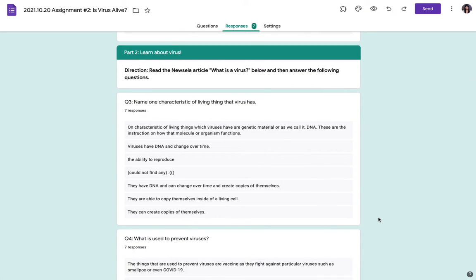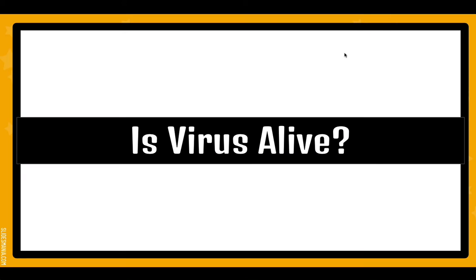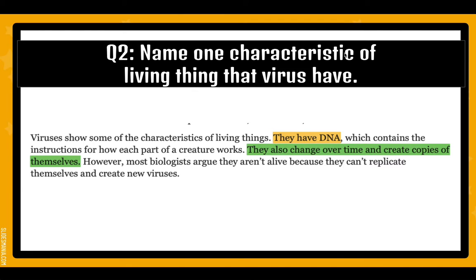So right here, I asked a few questions. One of the questions is, what is a characteristic of living things that viruses have? I see DNA repeated quite a few times. Some people share that they couldn't find any. Some share that they are able to make copies of themselves. So let's take a look at the article right here.